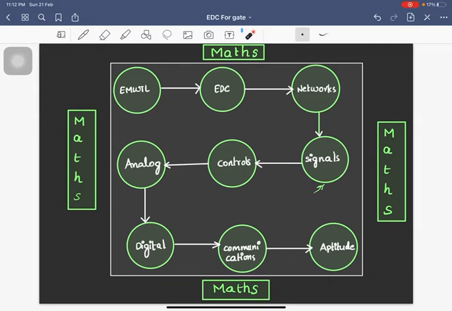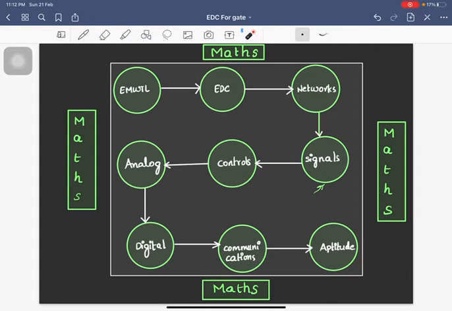And then networks is anyway very much necessary for solving circuits in analog electronics. Network theorems are very much useful. 2-port networks, so our amplifiers are 2-port networks. Then studying 2-port networks in networks and systems helps you better.